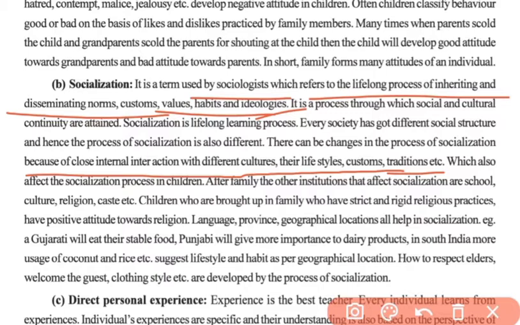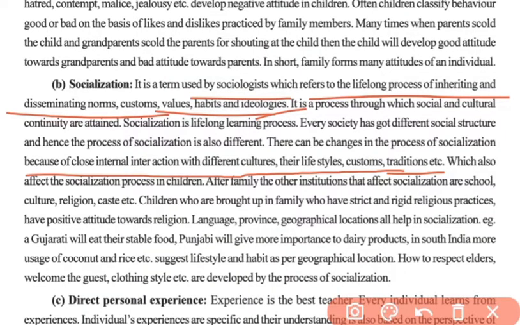What does it mean? Internal interaction means interaction between two societies which have different cultures, lifestyles, customs and traditions. So that also impacts the socialization. For example, if a Gujarati family is living with a Punjabi family or some other family, their socialization would be different compared to two Gujarati families living side by side. So their attitude formation because of their socialization would be different.